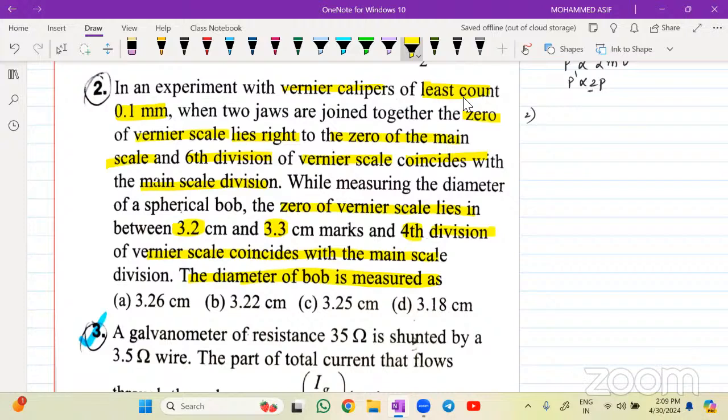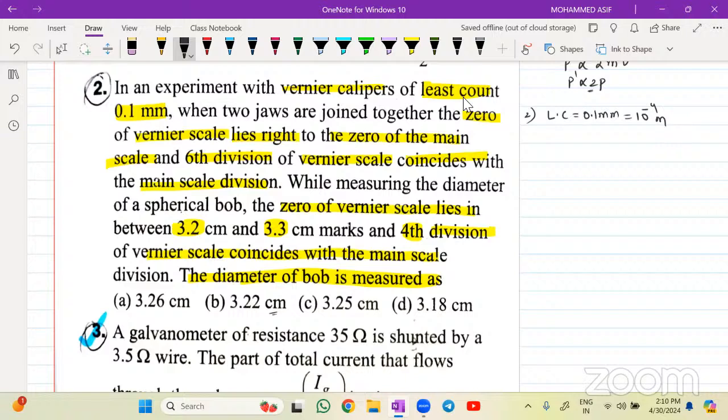Very good question है. थोड़ा टाइम लगेगा करने के लिए. आपका वर्नियर कैलिपर का और डायग्रामेटिक रिप्रेजेंटेशन बहुत क्लियर होना चाहिए बेटा. First one, see beta, in an experiment with vernier caliper, the least count is given as 0.1. That means least count is equal to 0.1 mm. Answer is in centimeters. तो इसको भी आप centimeters में लिख लीजिए, आप meters में लिख लीजिए. So finally also you can make a conversion. So I'll convert that one into meters first. So it is 10 power minus 4 meters.